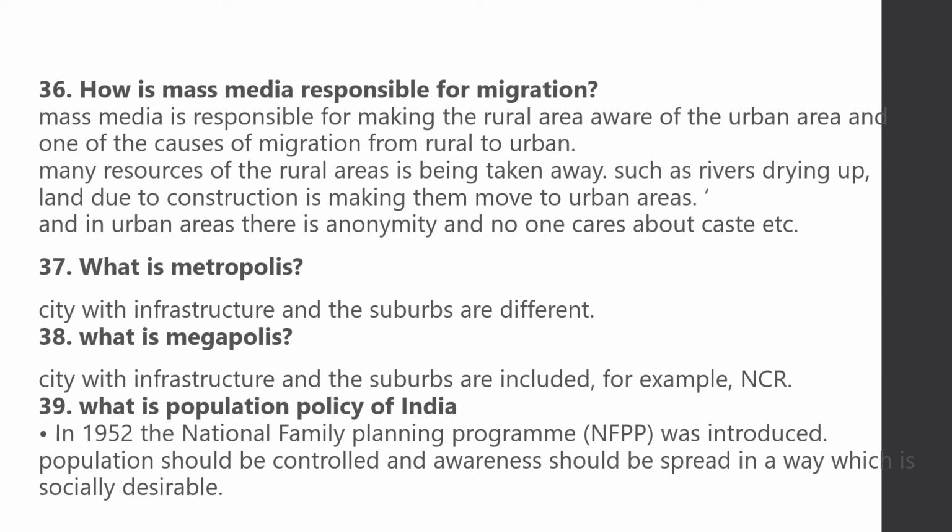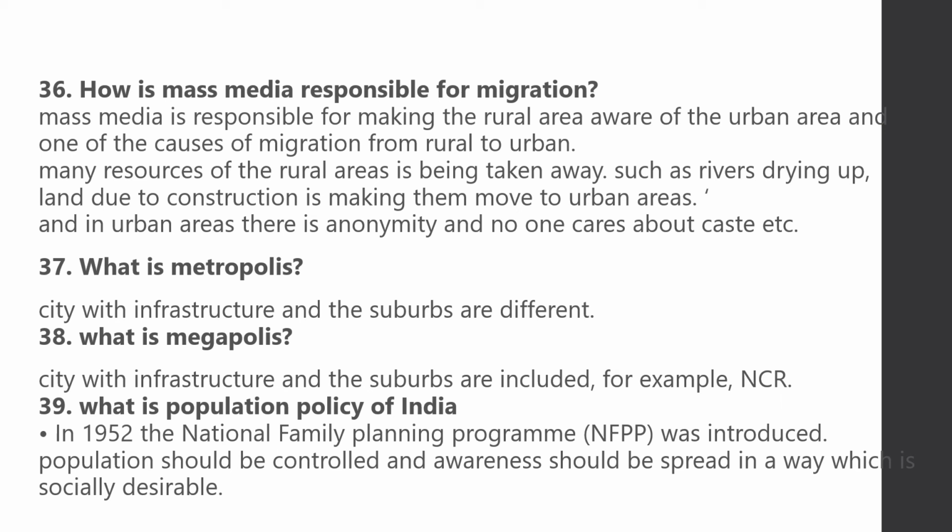How is mass media responsible for migration? Mass media is responsible for making the rural area aware of the urban area and is one of the causes of migration from rural to urban. Many resources of the rural areas are being taken away, such as rivers drying up, and land due to construction is making them move to urban areas. And in urban areas there is anonymity and no one cares about caste, etc.